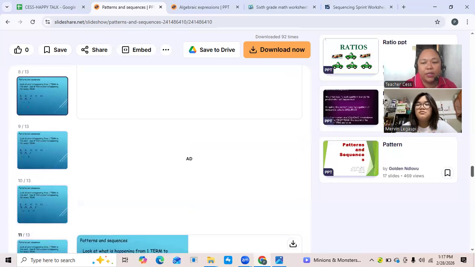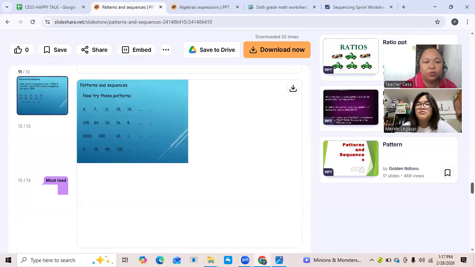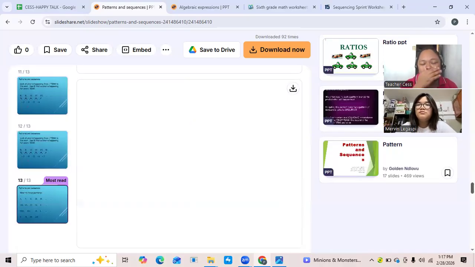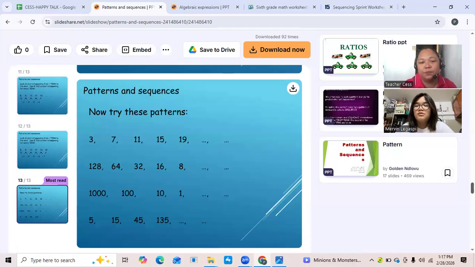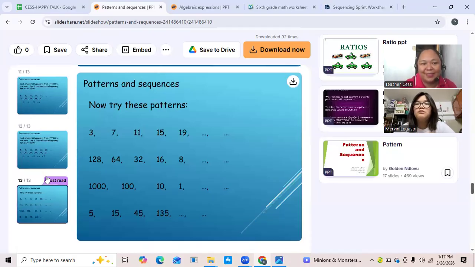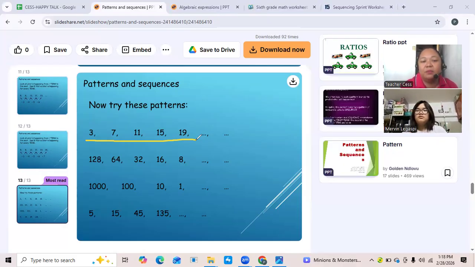let's try here. That is the solution for the example. Let's try this one. For the first sequence, this one. 3 becomes 7, become 11, become 15, and 19. Can you give me what is the number or the common difference? Because that is going up, right? Growing number. Increasing number, no? The number become bigger.